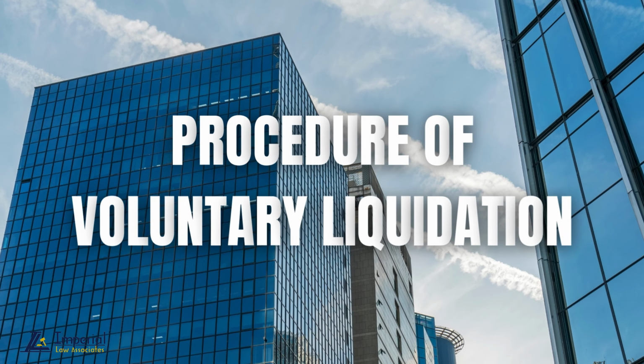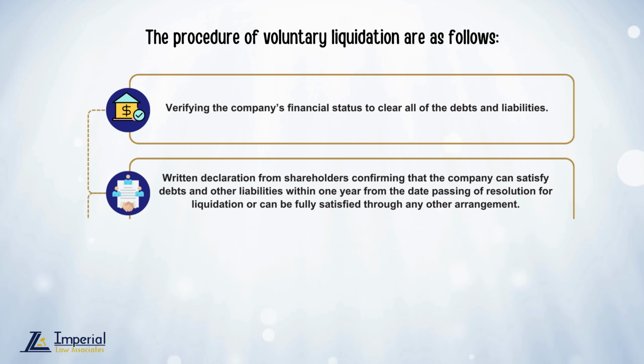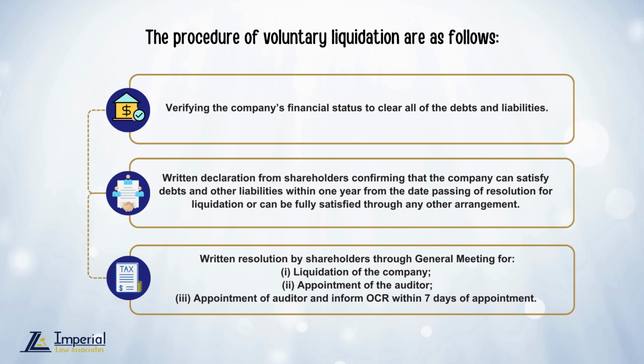Procedure of voluntary liquidation. First, verifying the company's financial status to clear all of the debts and liabilities. Second, a written declaration from shareholders confirming that the company can satisfy debts and other liabilities within 1 year from the date of passing of the resolution for liquidation, or can be fully satisfied through any other arrangement. Third, a written resolution by shareholders through general meeting for liquidation of the company, appointment of auditor, and informing the Office of Company Registrar within 7 days of appointment.